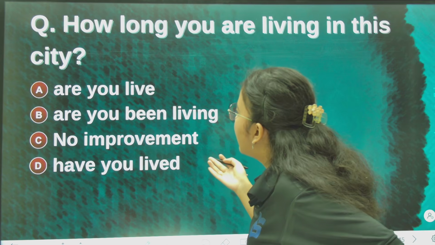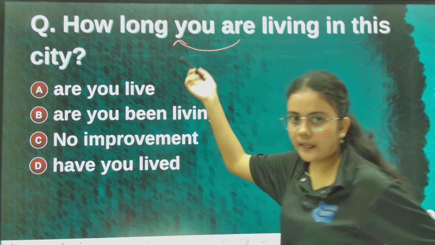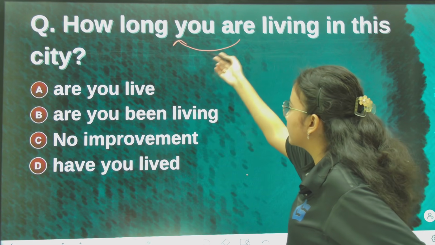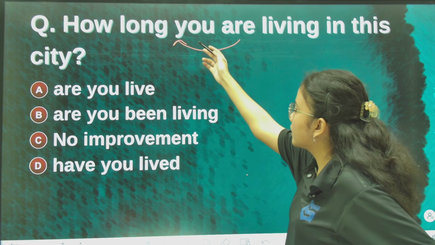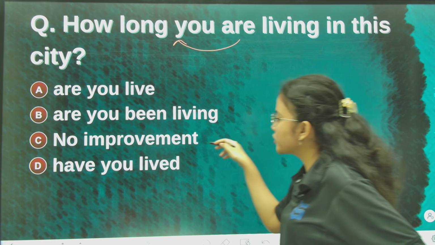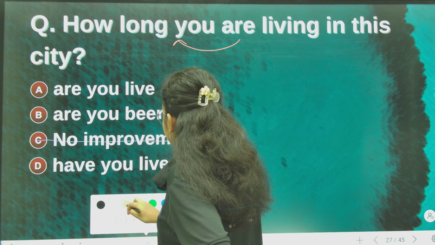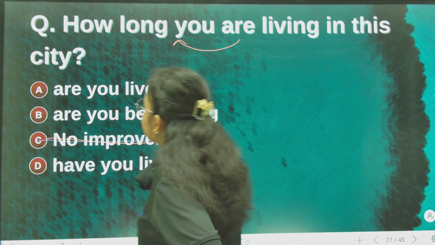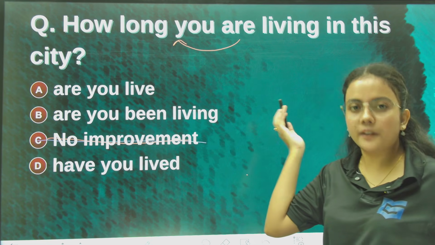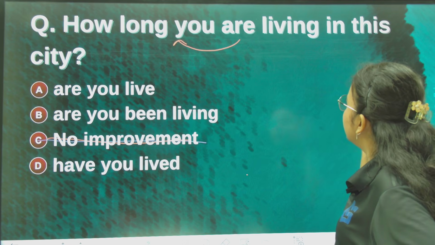Now see, as I said, the auxiliary verb should come first, before the subject. So the statement is wrong and we need to improve this. So option C, no improvement, is eliminated directly, because the statement is wrong. Right. Now, how long you are living in this city?